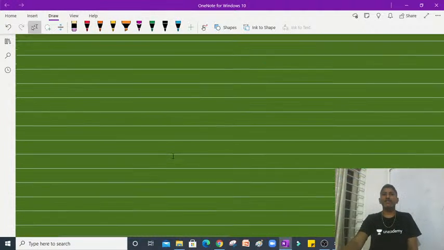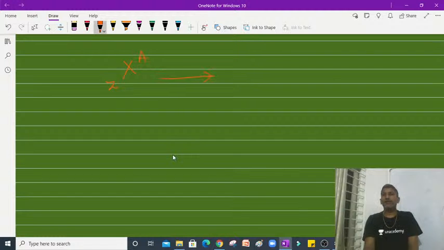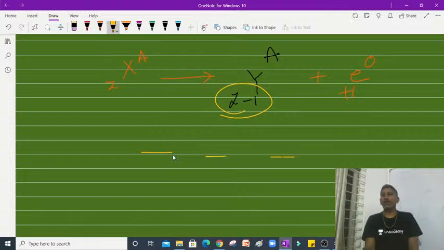Suppose it releases beta positive, means positron. So here it is the parent nucleus X, Z, A. Now it is releasing a positron, e plus 1, 0. Now see students, here you see what happens in this parent nucleus, daughter nucleus. So Z, what should we write? Z minus 1 we should write in order to keep it balanced, and here it is A only. So what is our observation? Its place shifts towards the left by 1 unit.